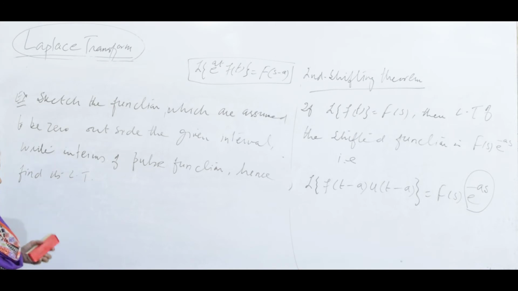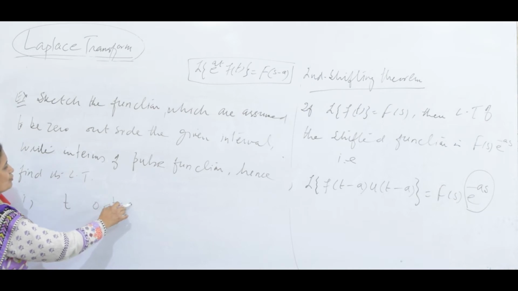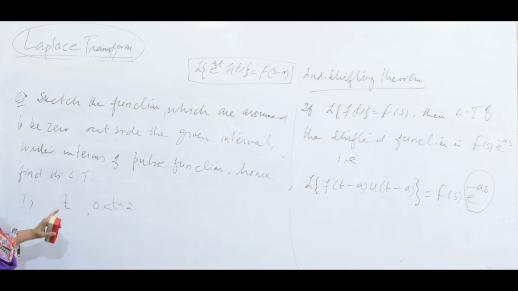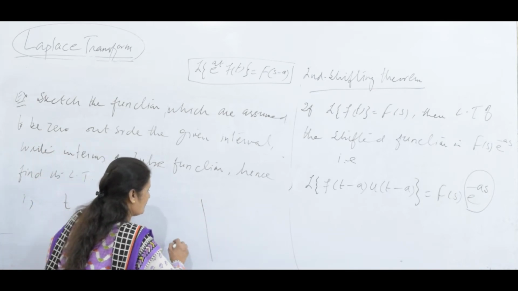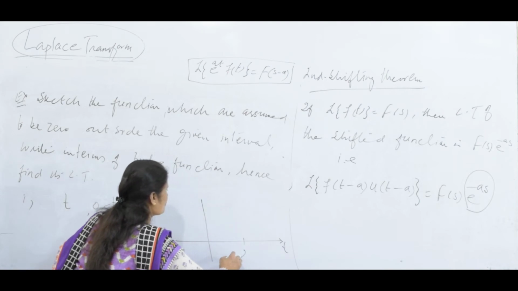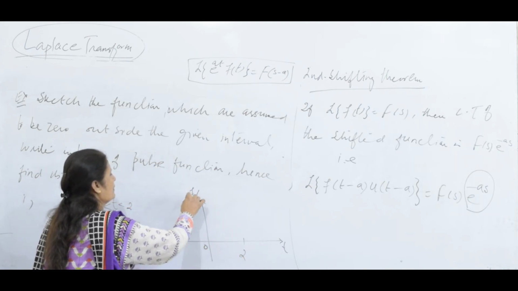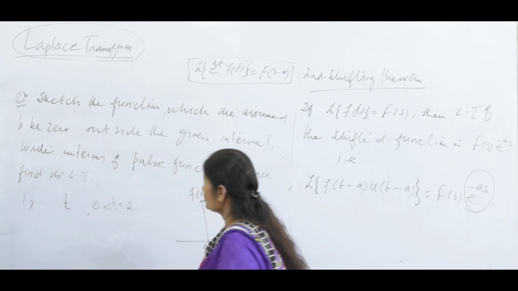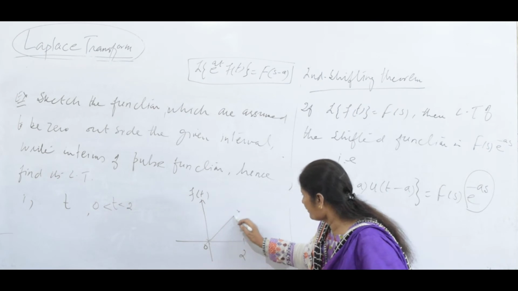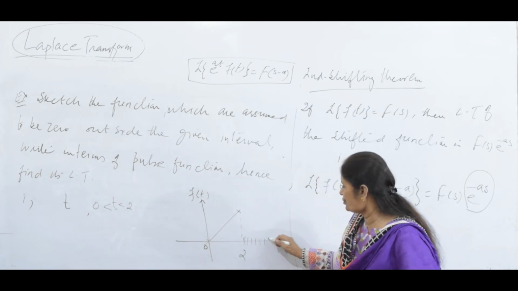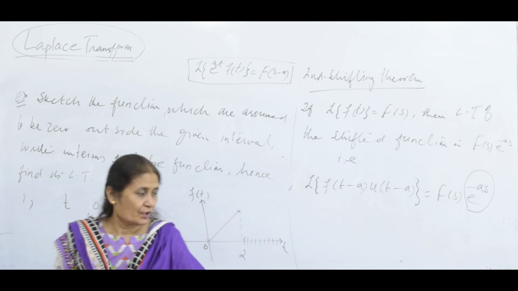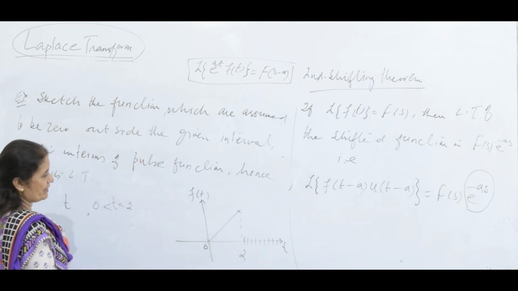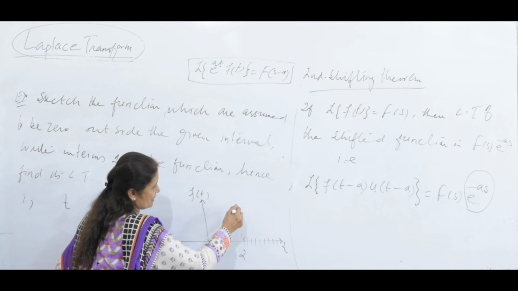This first question is of 3 steps. The function is t, and t lies between 0 and 2, for example. Let me sketch. This is t, this is 2, this is 0, and here f of t. When t is 0, it is 0. When t is 2, it is 2. Since it is a linear function, you get this line. It is going to be 0 outside the interval. In the given interval 0 to 2, it is t.